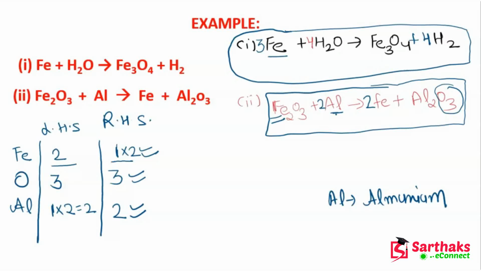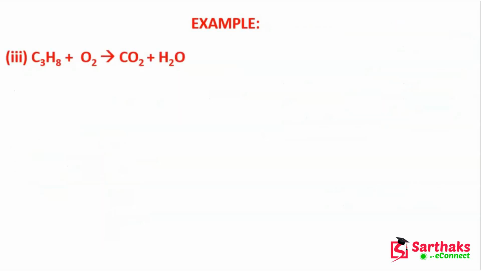I hope you were able to understand these examples. Now guys, we will solve this last example so that we will master the balancing of chemical equations. Okay guys, so let's start and solve this. Now you tell me what we do. We will make a table again: carbon, oxygen, and I will write hydrogen. Now this is the LHS side and this is the RHS side.